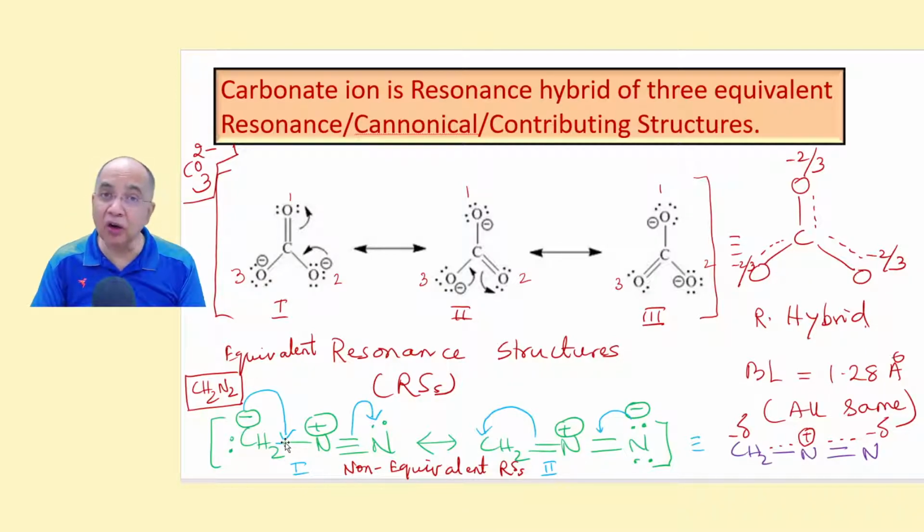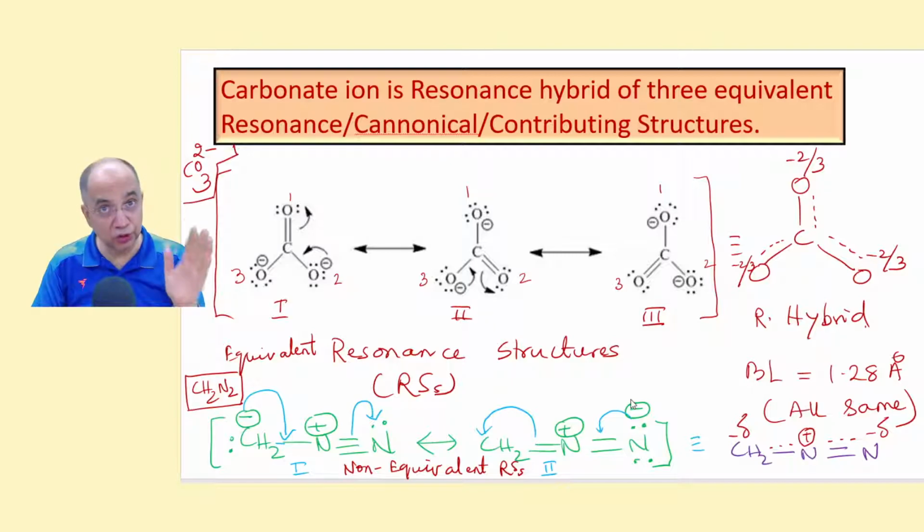But we do not have the authority to distribute the -1 charge equally, because the contributions are unequal. Therefore, we will only write partial charge, minus delta, minus delta. This positive charge is not shared, it is static, so that will remain the same, but the negative charge has been delocalized. As a result, this -1 charge will be shared unequally between carbon and nitrogen. We will know the rules governing the contribution of each later.